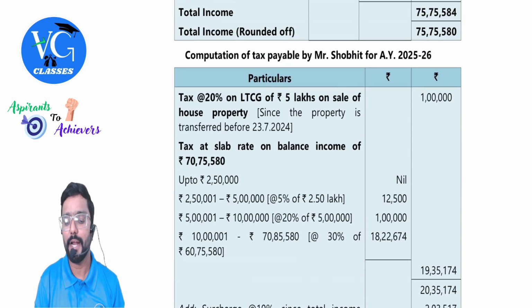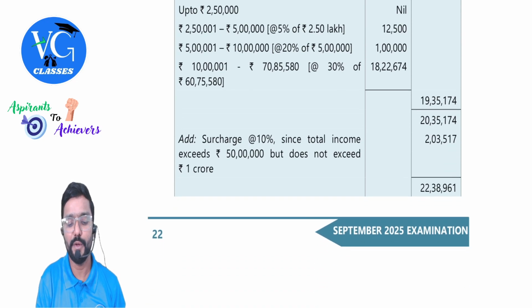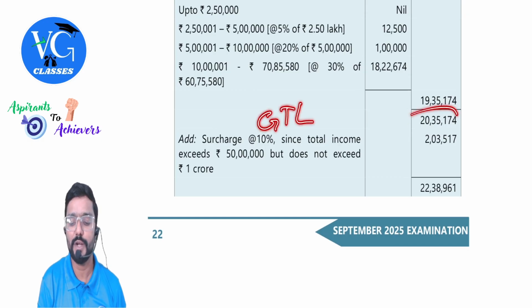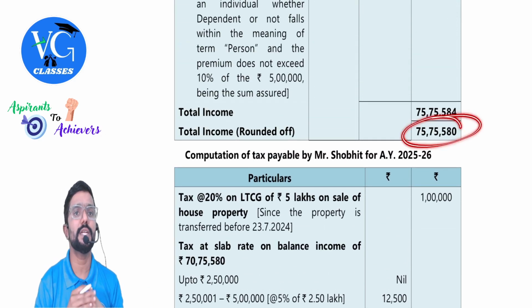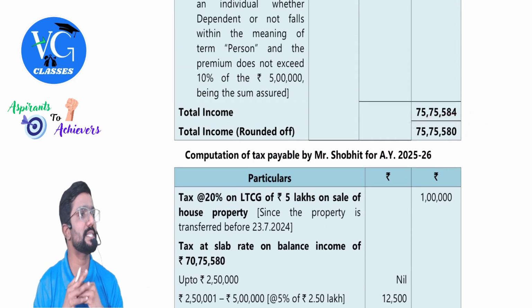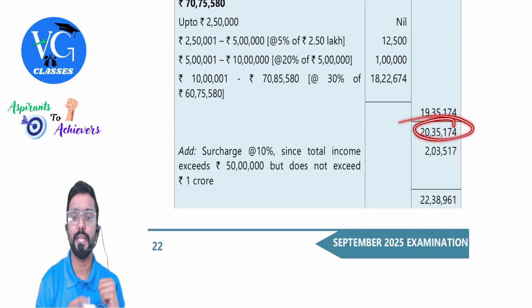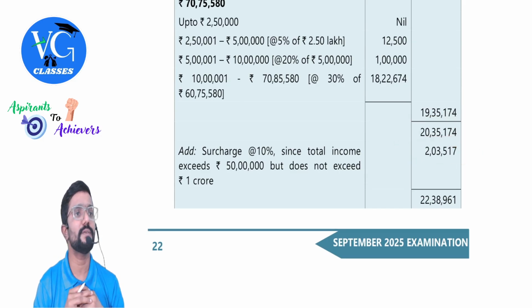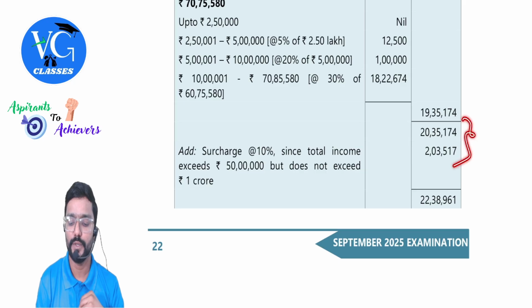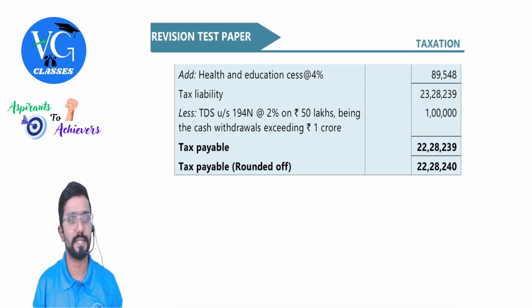So we will add up both. Tax on special income plus tax on normal income. What do you get? Gross tax liability. This is called gross tax liability. Sir, is surcharge applicable? Yes. Total income is more than 50 lakh. 10% surcharge. So on 20 lakh 35,174, 10% surcharge comes to 2 lakh 3,517. Add up both. On this, 4% cess. No rebate here.